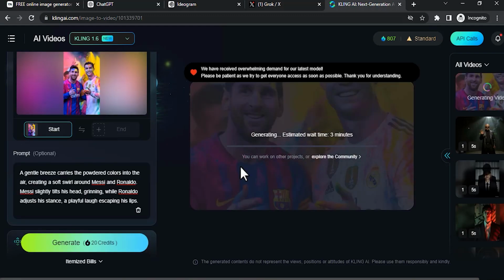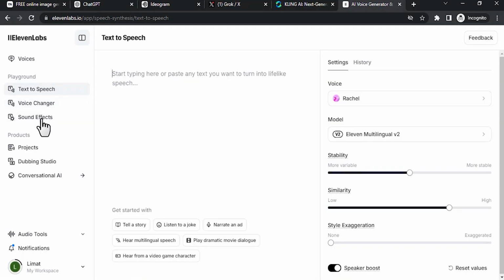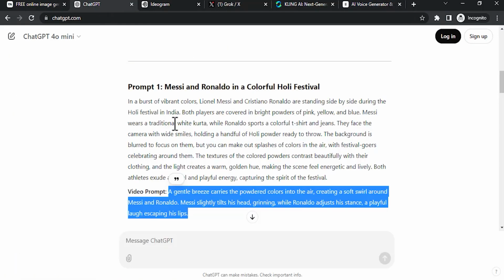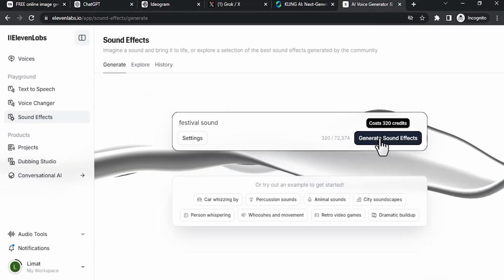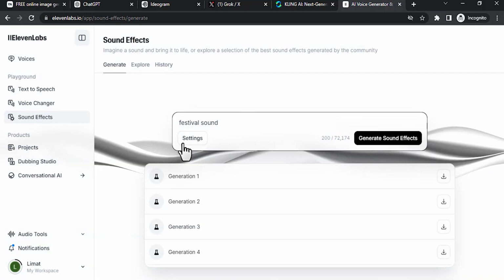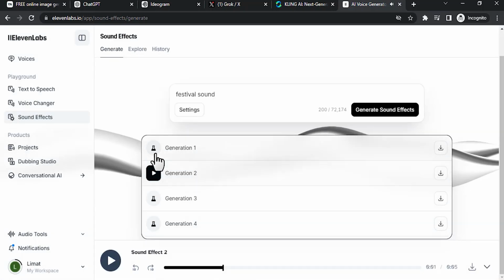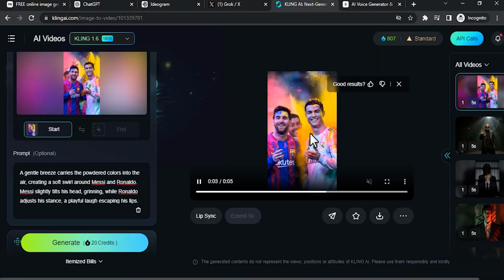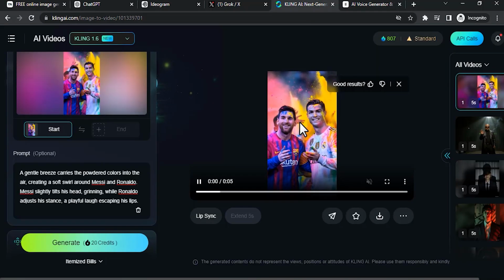It will take some time. Meanwhile, it is generating, let me show you how to add sound effects for this video. Go to LemonLabs and click on sound effects, and you can see this is the colorful Holi festival prompt. I'm going to use festival sound, then generate sound effects. Before that, I'm going to go to settings and change the seconds to 5, generate sound effects, and you can see it generated 4 different sounds. You can play these 4 sounds and select any one from here, then download it, then merge it with this video, and you can see the result.